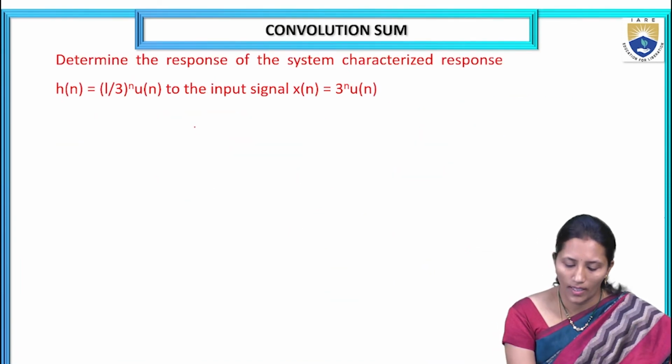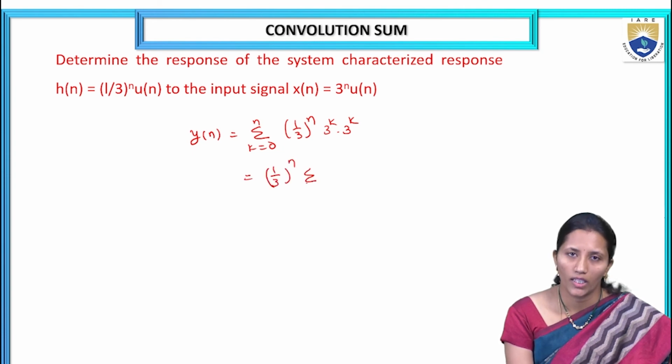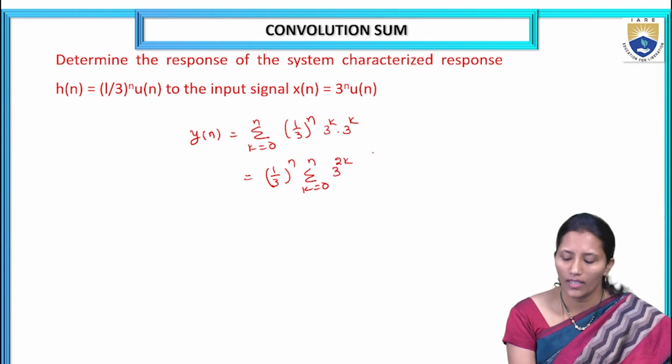So this we can write as y of n is equal to sigma k is equal 0 to n, (1 by 3)^n times 3^k into 3^k, that is (1 by 3)^n sigma k is equal 0 to n 3^(2k). So here the formula for sigma k is equal 0 to n a^n is, if a is greater than 1, then it is (1 minus a^n) by (1 minus a).